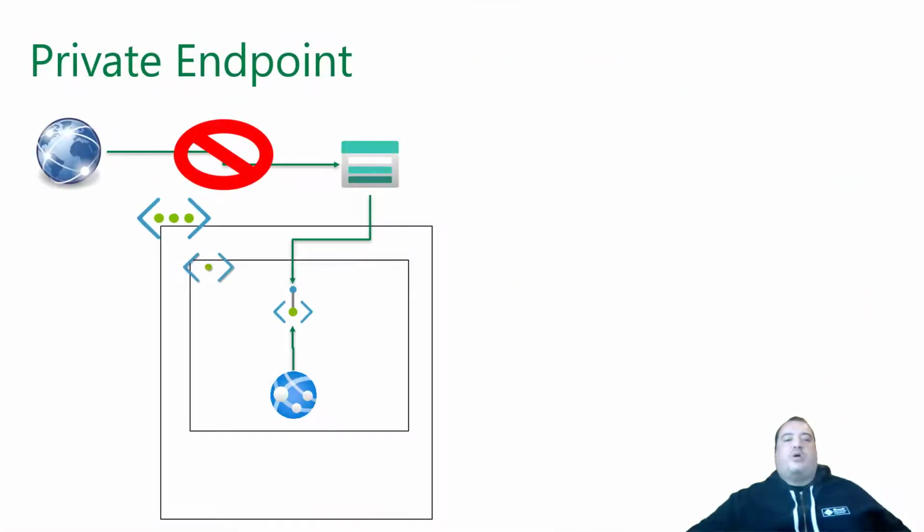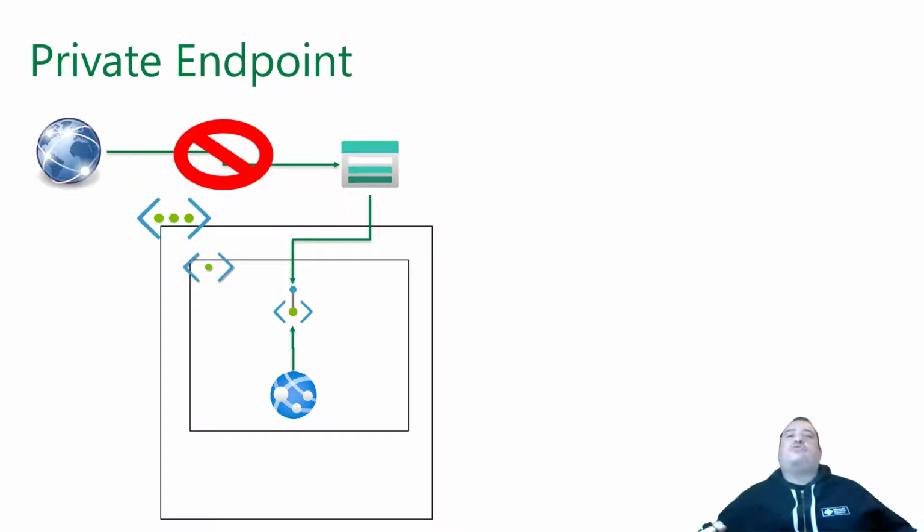How does this work? This scenario, for example. Let's consider a storage account. That storage account is disabled for public access. It's not allowing any public access, and it's injected inside a private network using a private endpoint. Then internal apps from that private network can access the storage account.